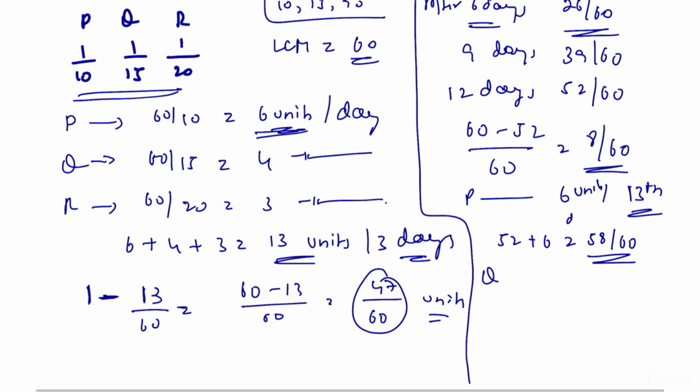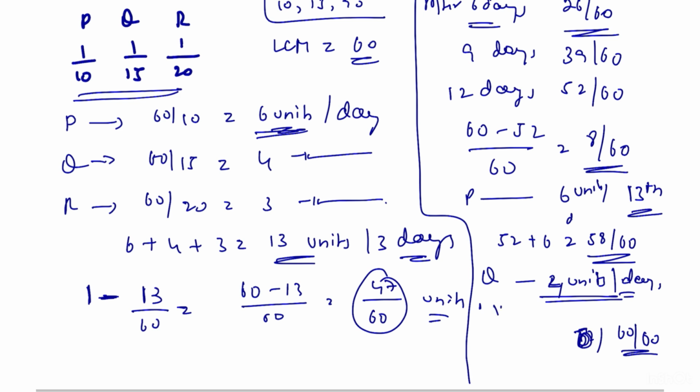Then next Q starts to work and it completes 4 units on the 14th day. Therefore with 4 units on the 14th day, it becomes 62, but we require only 60 by 60 to complete the whole work.